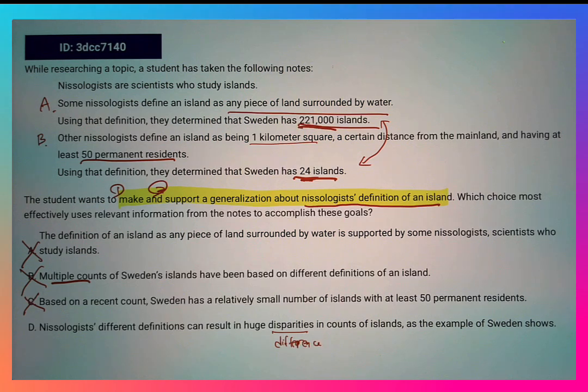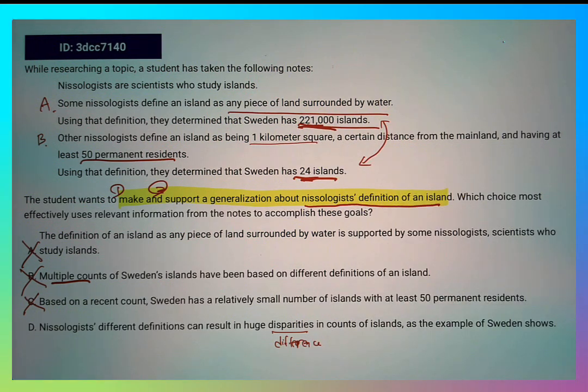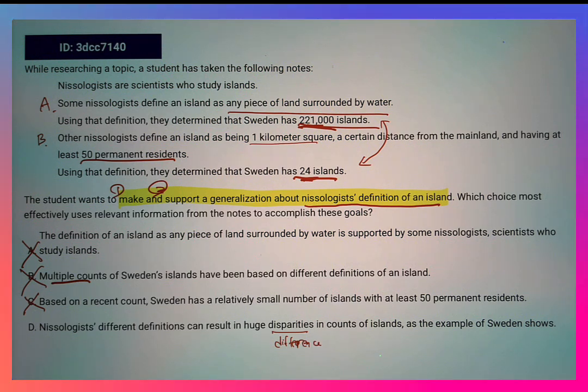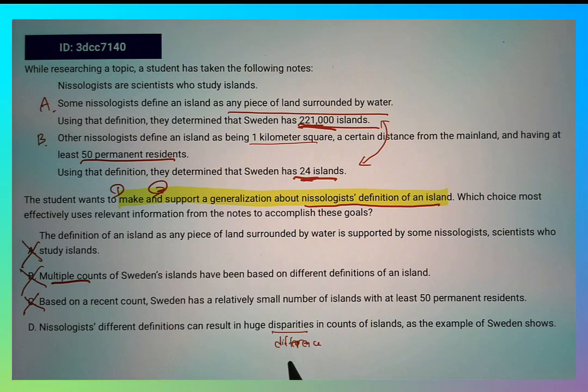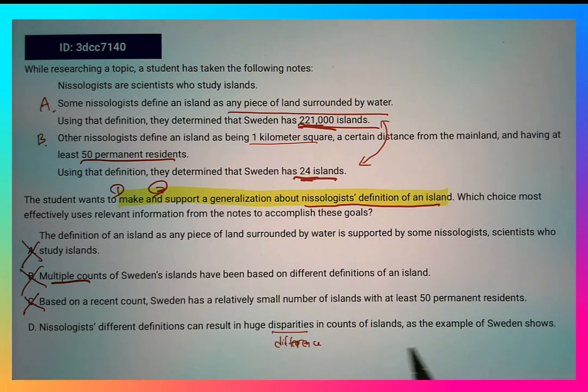Now choice D, nisologists' different definitions can result in huge disparities. Now it is huge, right? 221,000 versus 24. That's 10 to the power of what, like 4 magnitude. So in counting islands, as the example of Sweden shows.